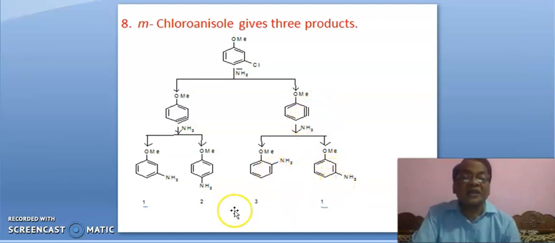And see here, it is meta-aminoanisole, it is para-aminoanisole, it is ortho-aminoanisole, it is meta-aminoanisole. So we have written here structure 1, and this is also structure 1, because these 2 structures are same and these 2 are different. Therefore, 3 products are possible here.